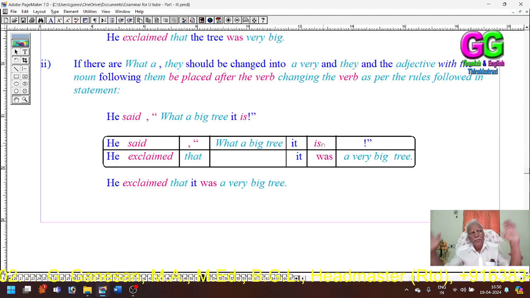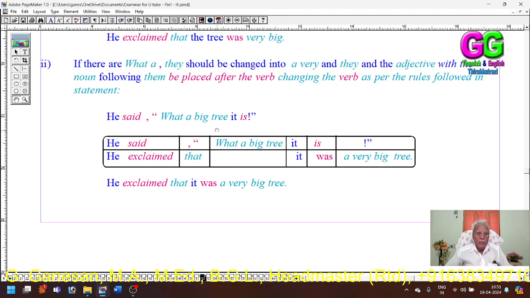Present continuous, past continuous, perfect continuous, present perfect continuous, past perfect continuous. That's all. It will be going on like that. What are the rules we are following in statements? They should be followed here. That's all.